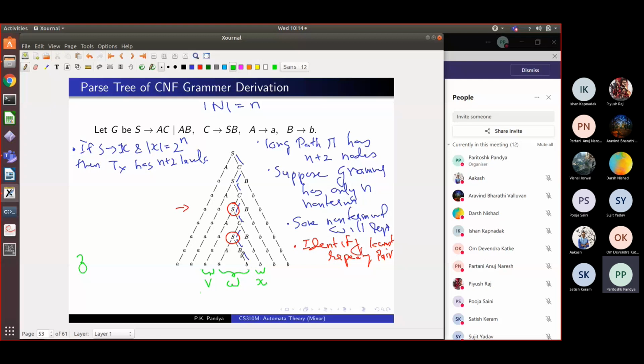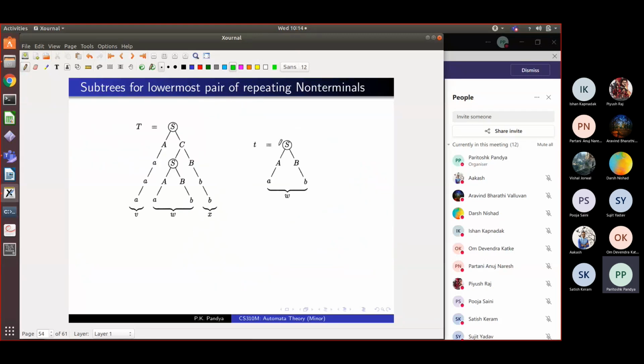So what happens is that given these two innermost pairs, the lowermost S derives this string which I'm going to call W. In our case, S was rewritten as AB. Wherever S occurs, this S is deriving a different string, but in my tree, I could have deleted this subtree of this S and substituted it by this, right?